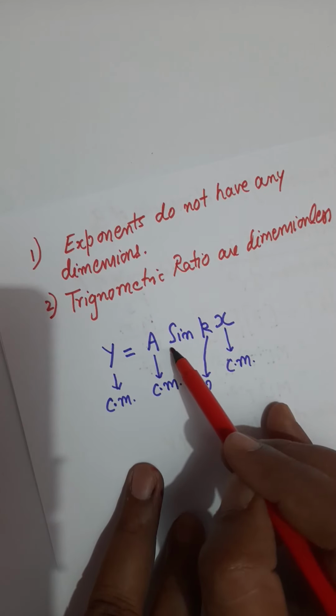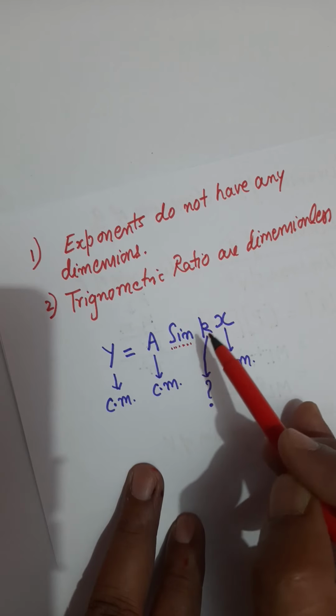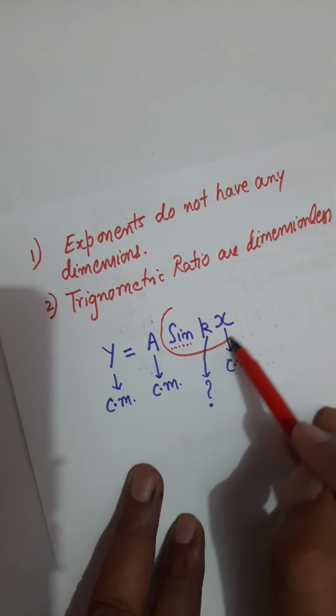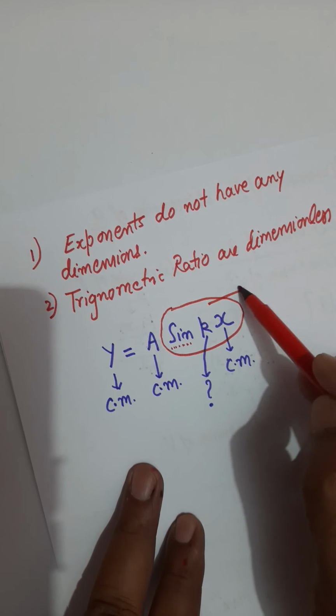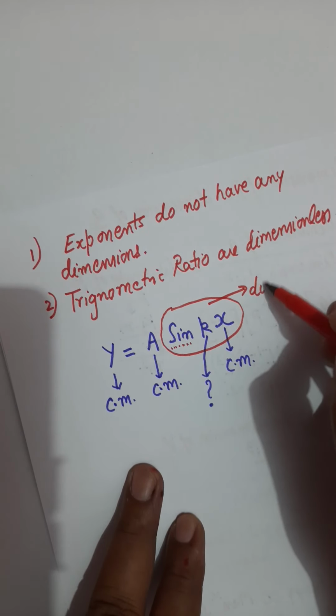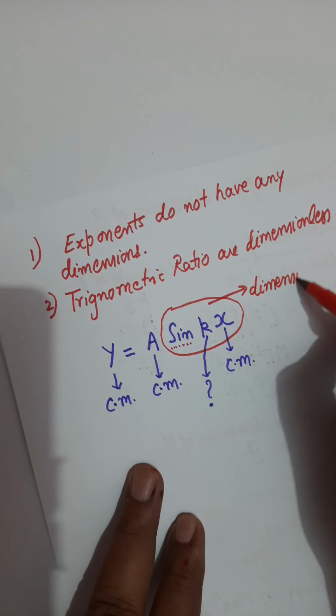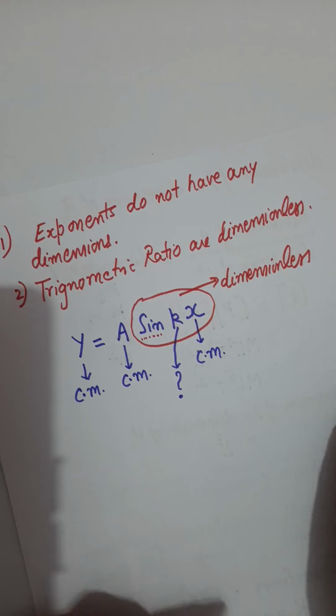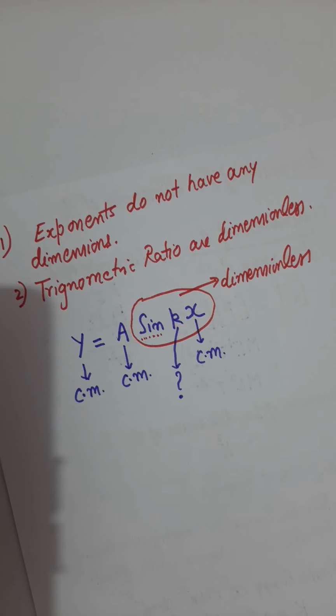Sine or cosine, they are trigonometric ratios. So this whole term sin kx should be dimensionless. That's a rule. Remember, sine of any angle is the ratio between the perpendicular length and the hypotenuse length. Having a ratio between two lengths, it will be a unitless quantity, so it will be dimensionless.